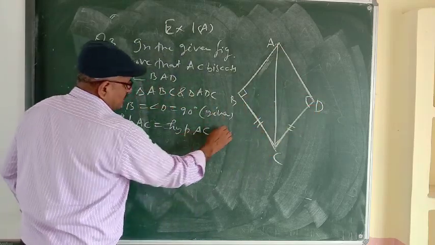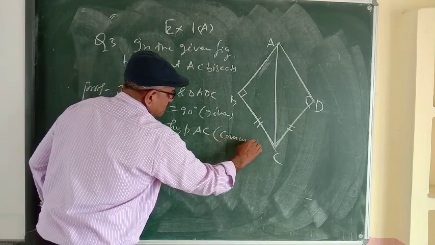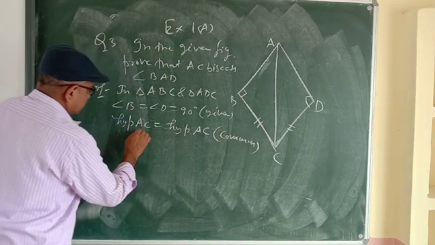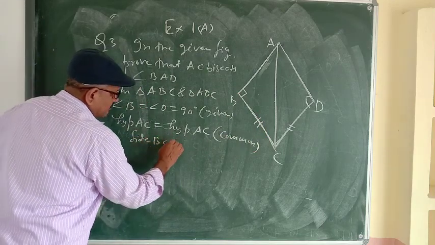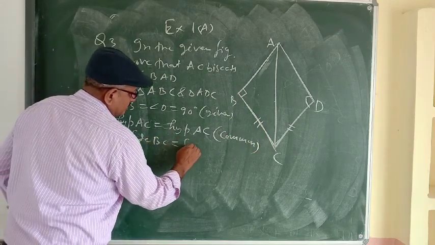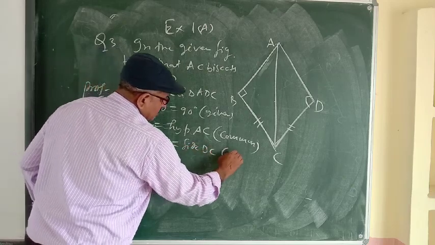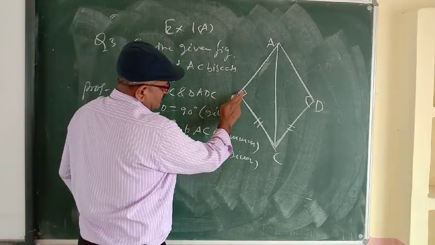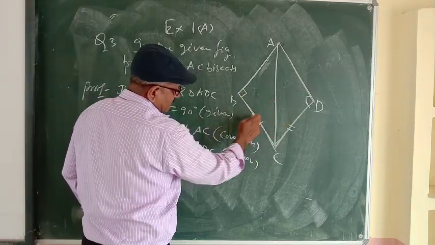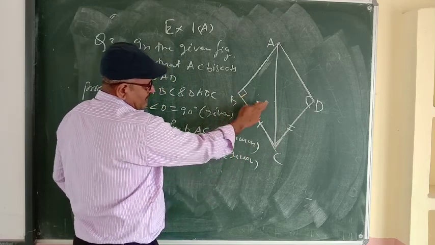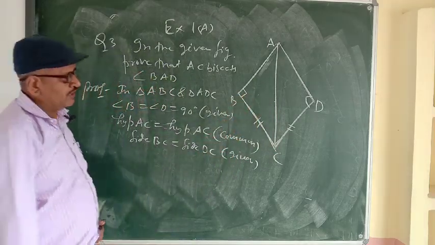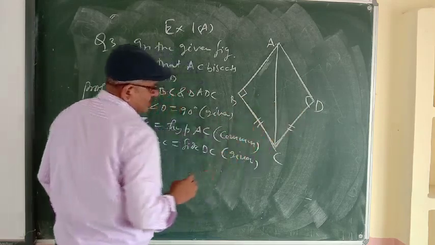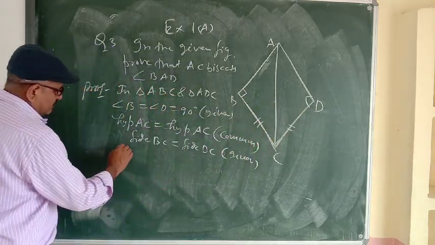So AC is equal to AC, it is common. And side BC is equal to side DC, it is also given. So we see that one angle is 90 degree, hypotenuse equal, one side equal. So by RHS both triangles are congruent. RHS means right hypotenuse side.